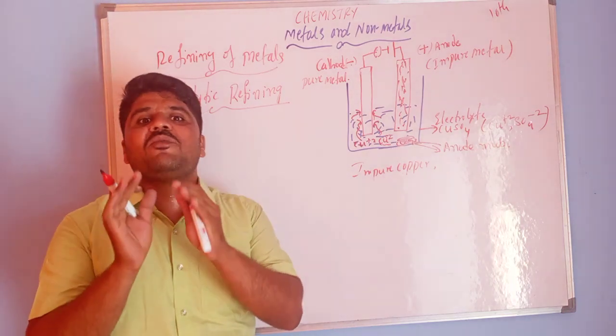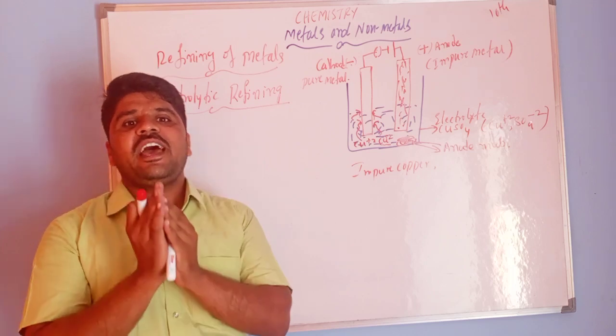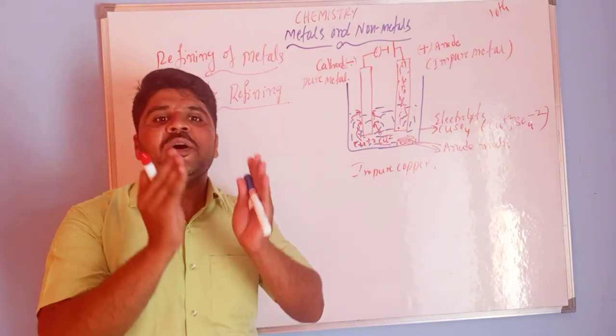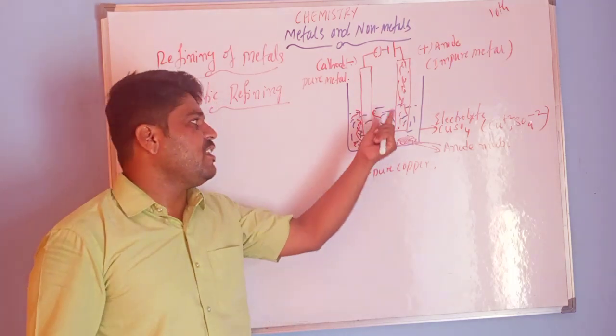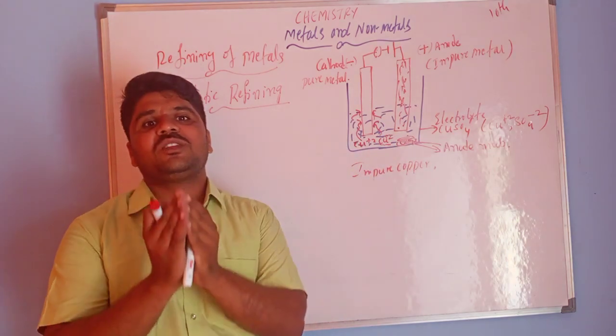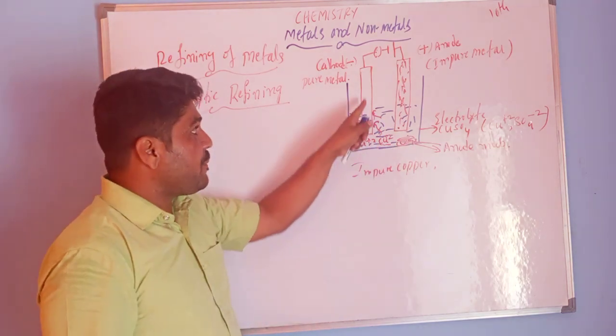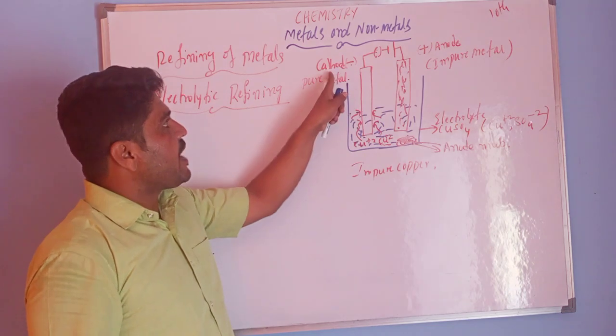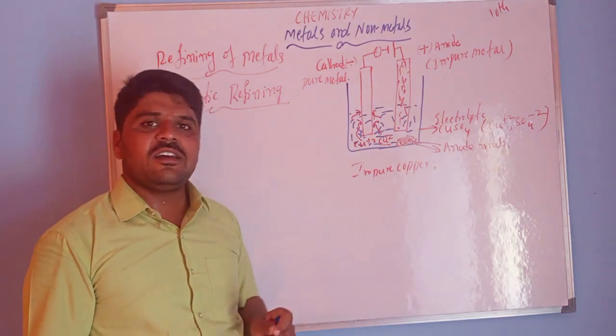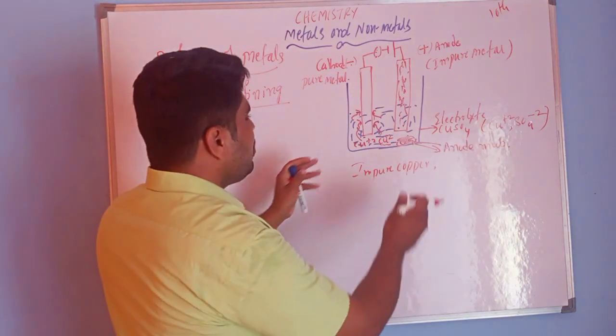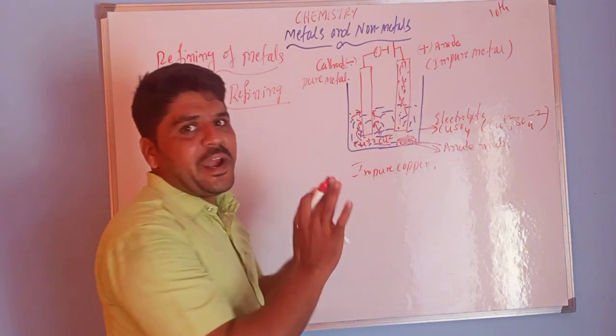An equivalent amount of pure metal from the electrolyte is deposited on the cathode. I am going to revise all these points one by one.